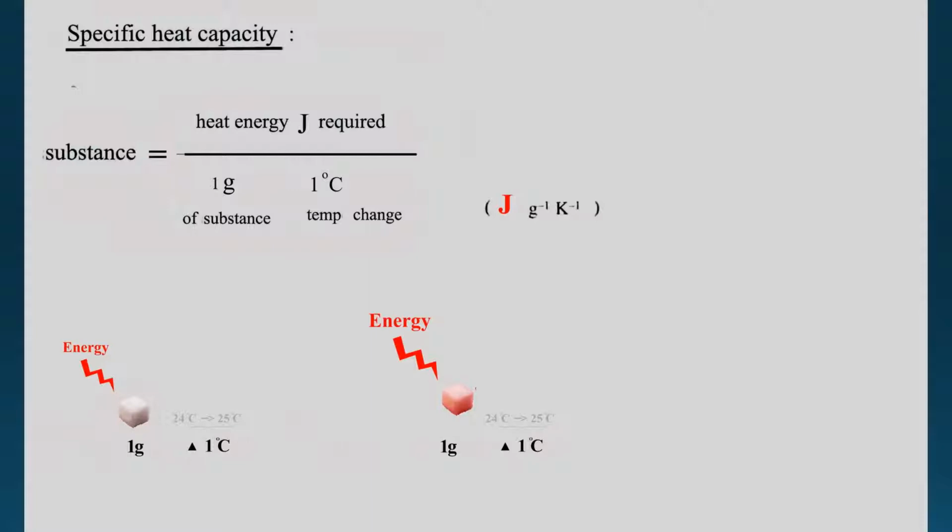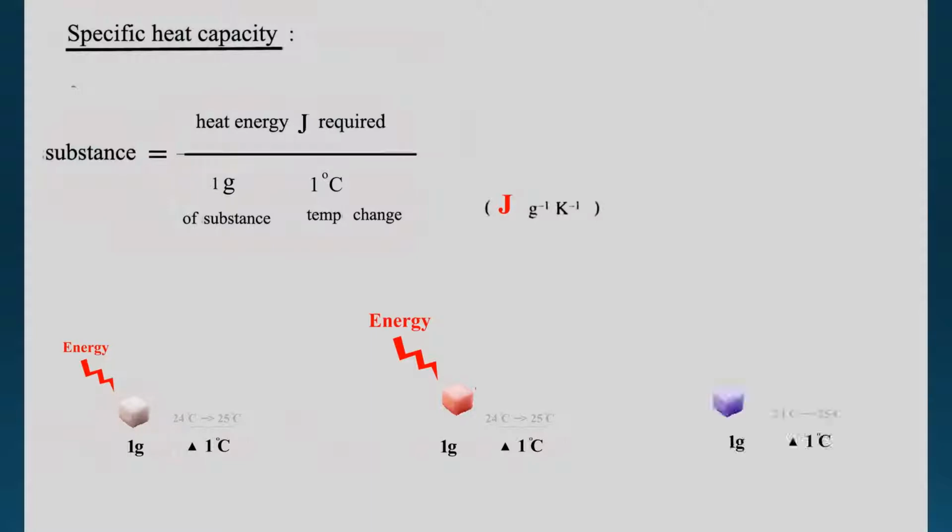In this case, it shows that I have to inject more energy to make this 1 gram of substance increase 1 degree. So for this substance I have to put in more energy than the previous substance.